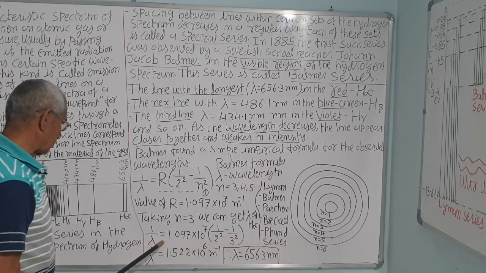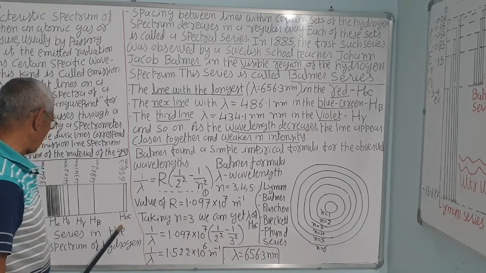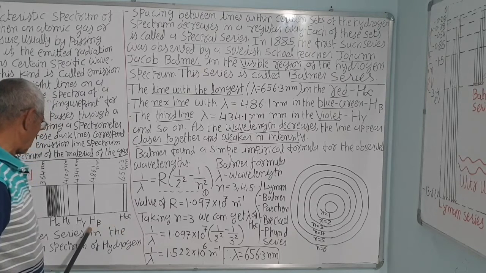Taking n equal to 3, we can get the lambda of the H alpha line. If n is equal to 4, you will get H beta, and 5 gives H gamma, and so on.